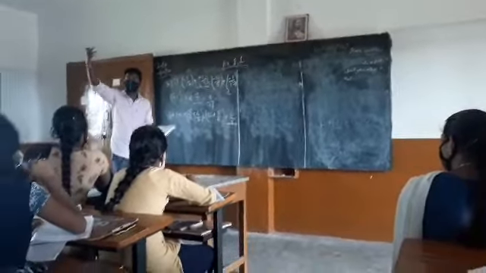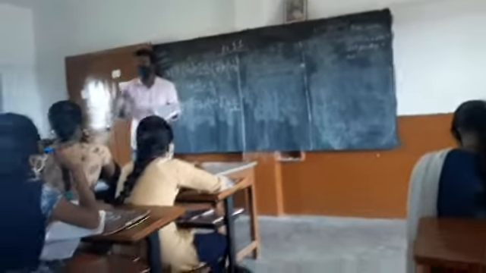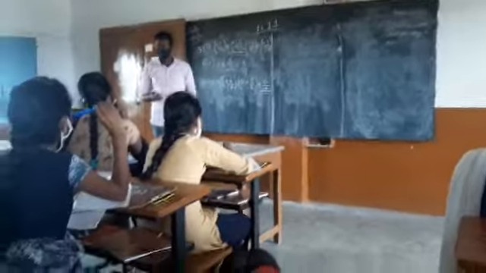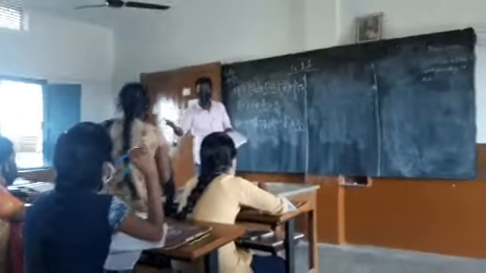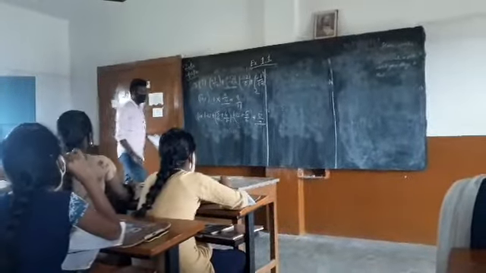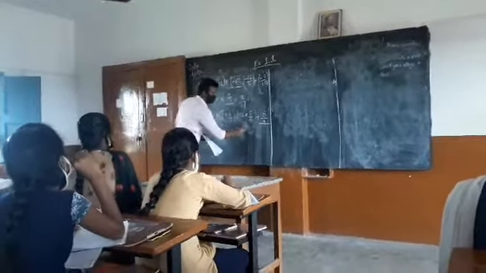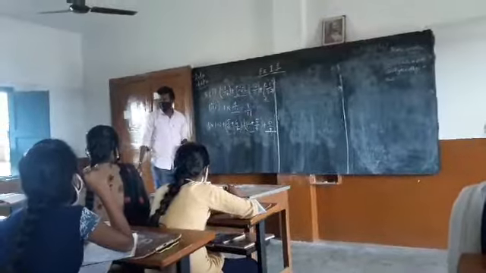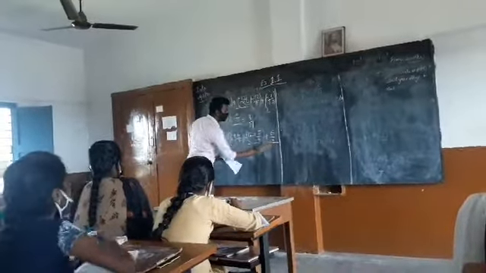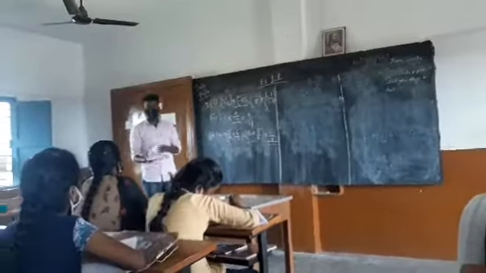For distributive property, multiplication should be there. Is there any multiplication? Yes, it is associative property. Brackets are just interchanged. Understood? You may be getting confused with this. Using associative property, we can get that.